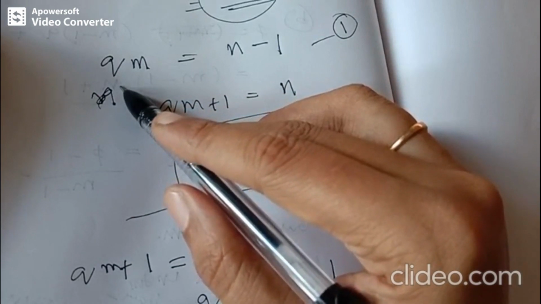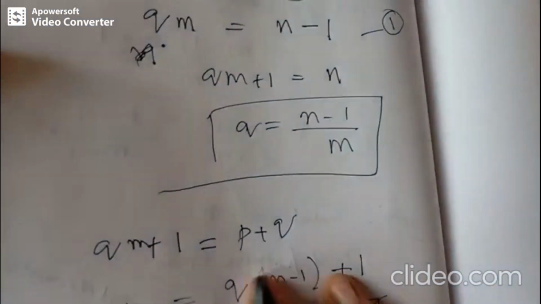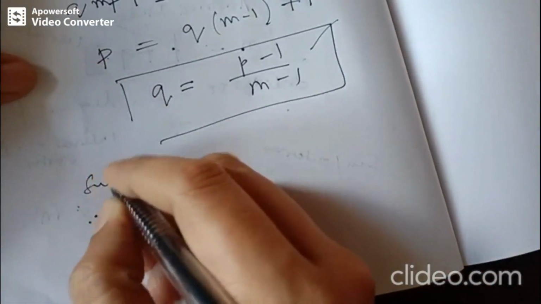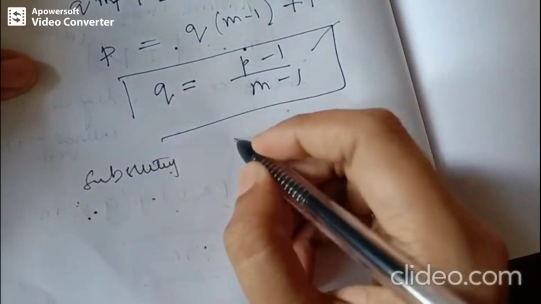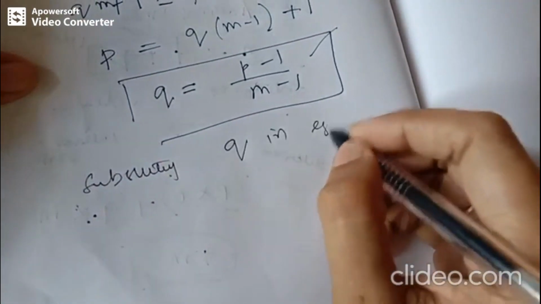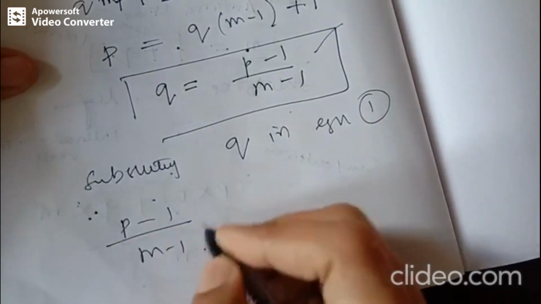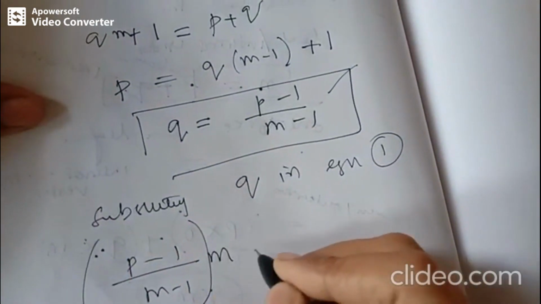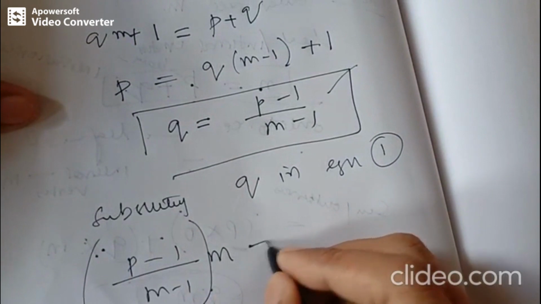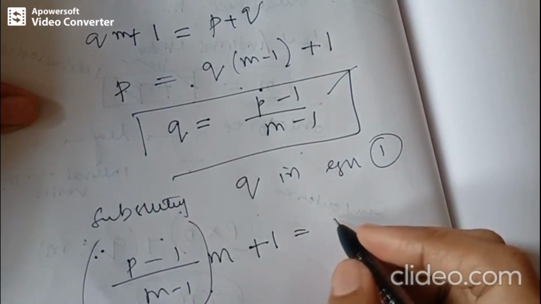So q, we have got p minus 1 by m minus 1, I am going to substitute here. Substituting q in equation 1, we will be getting p minus 1 by m minus 1 into m plus 1 equals n.